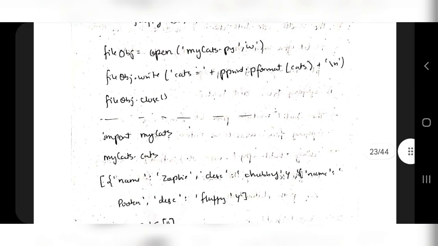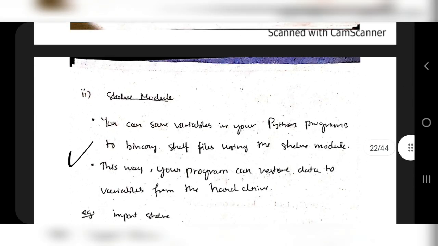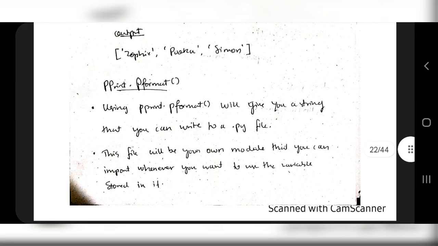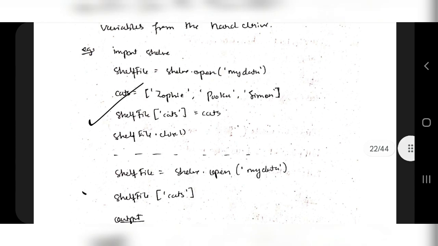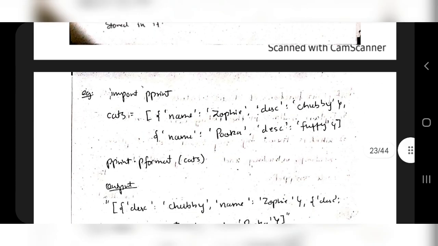Okay, so recapping what you have to write in the answer. The first thing is, what is the shelf module? You can save the variables in the shelf. Explain with an example, like remember that cupboard example, and first save the values, then fetch the values. Same thing goes for pformat. Write what pformat is. It is used to convert the dictionary data and the list data into a string, save it into a file, then retrieve it.